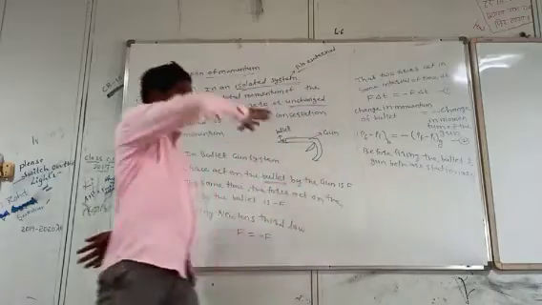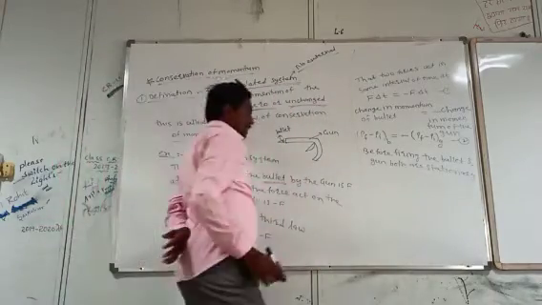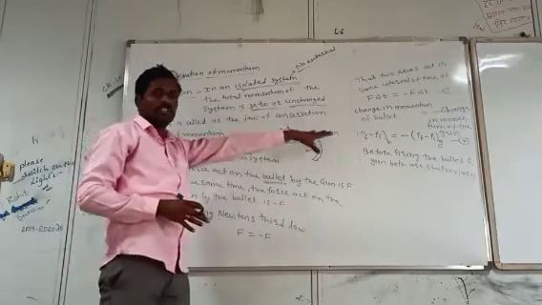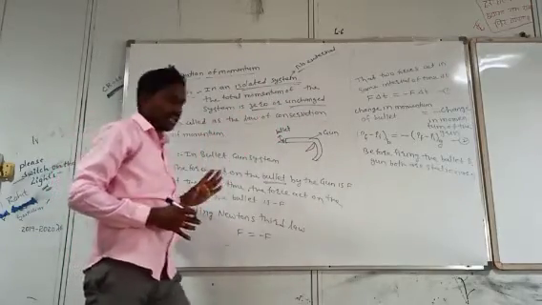Before firing, the bullet and gun both are stationary, therefore the velocity of the bullet before firing and the velocity of the gun before firing are 0.